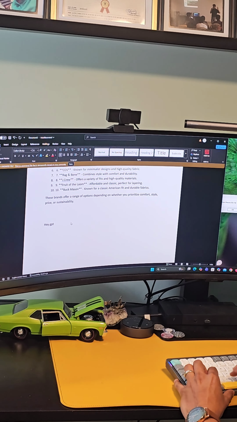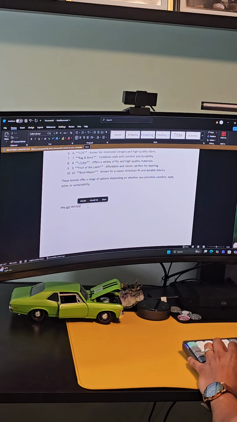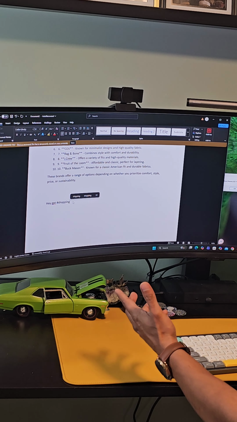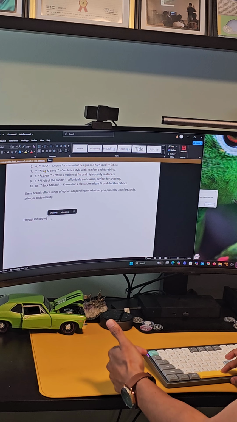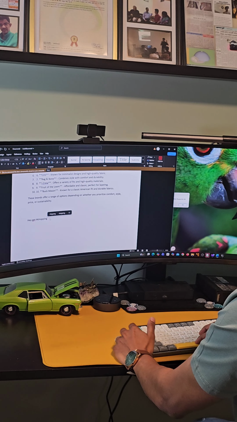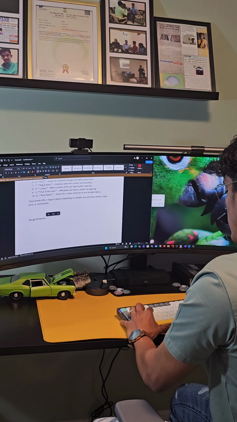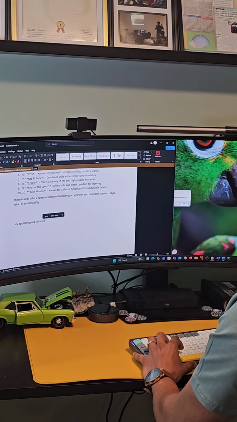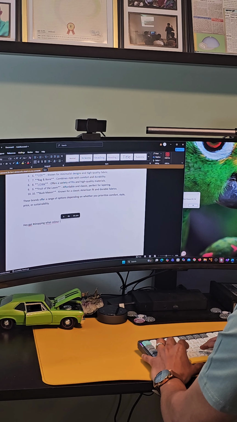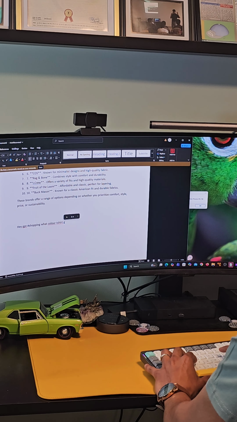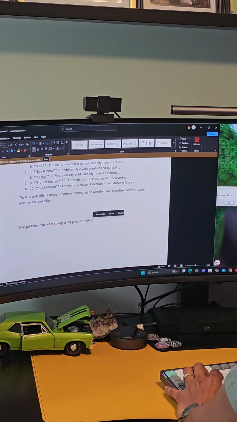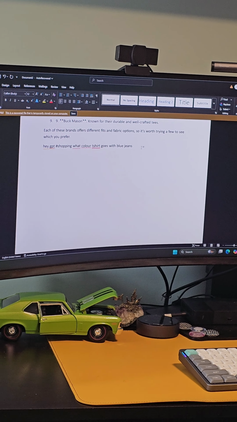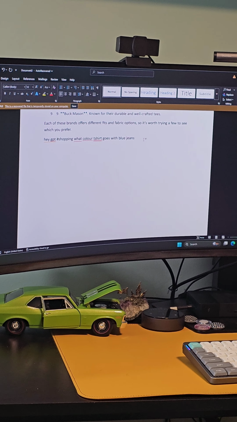Hey GPT, and I mention the same chat name as with all the other chats, because I want this history to be sent to the LLM. What color t-shirt goes with blue jeans, let's say. So I have asked what color t-shirt goes with blue jeans.